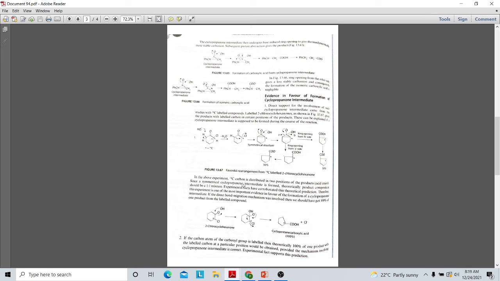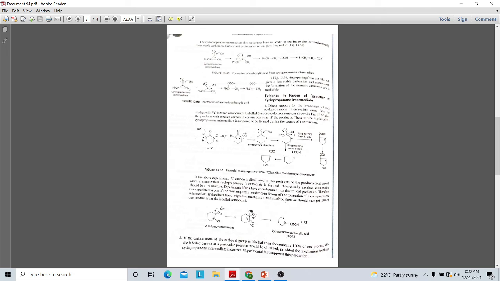So the carbon 14 is distributed in two positions of the product, that is in the acid, while forming the anion. So we can say a symmetrical cyclopropanone intermediate will be formed. And this is the theoretical concept. Experimental facts have suggested the most important evidence in the formation of cyclopropanone.